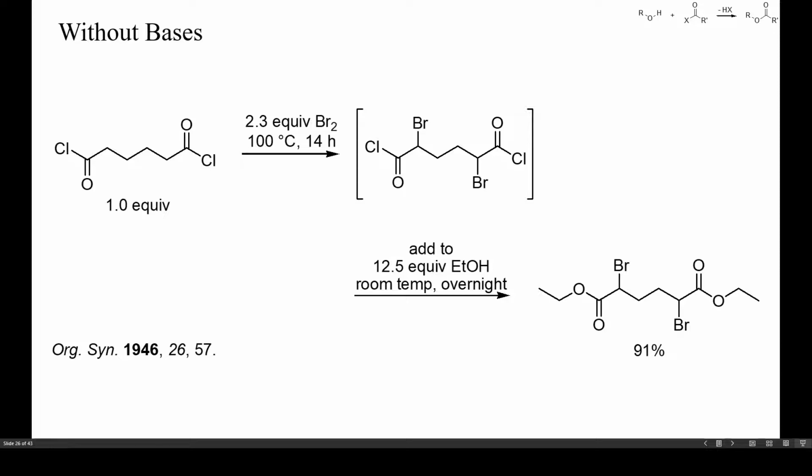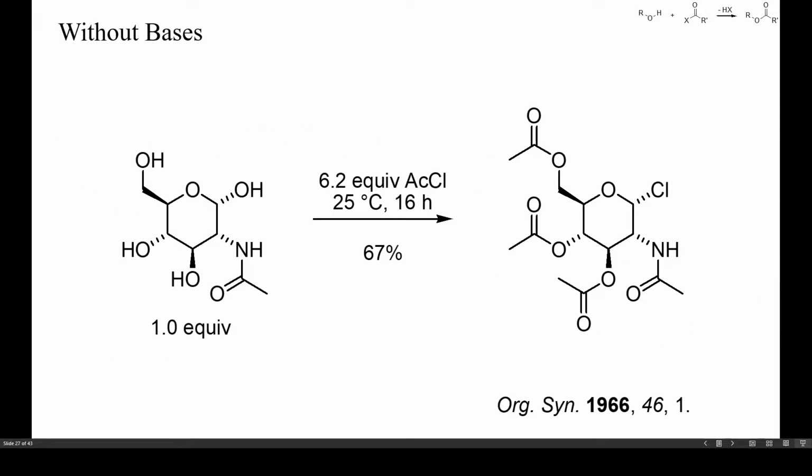In this example, brominated adipoyl chloride was esterified by addition of the chloride to an excess of ethanol. Although the reaction was allowed to proceed overnight, it was probably finished in less than 1 hour. One potential side reaction here was the displacement of bromide by chloride, but this did not occur, despite the long reaction time. Even carbohydrates can be acylated by acyl chlorides without the use of an auxiliary base.